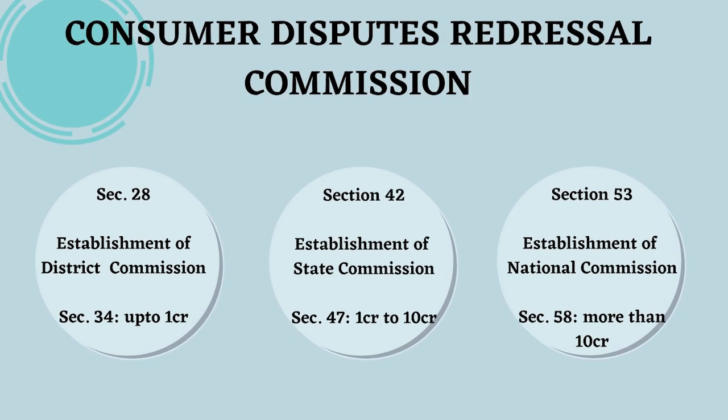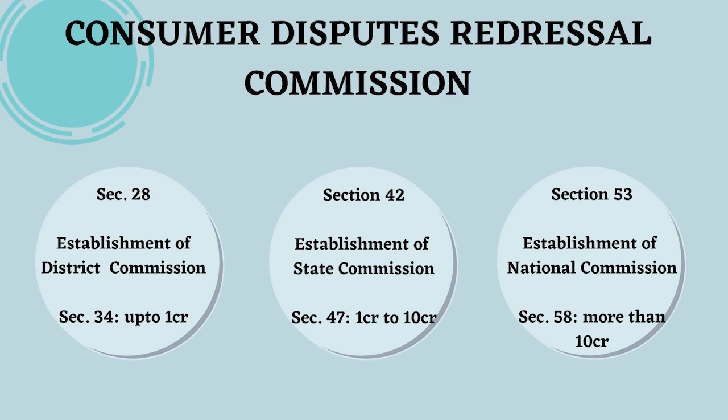Now we have the Consumer Disputes Redressal Commission. This commission was also present in the previous act. So what new thing or modification are you going to find under this new act? Let us see. Under section 28, you are going to find the District Commission, whose pecuniary jurisdiction is limited to 1 crore.